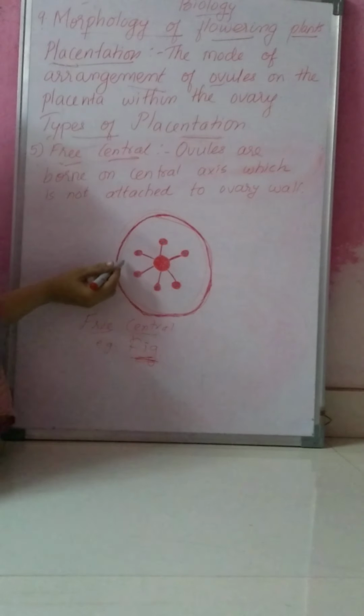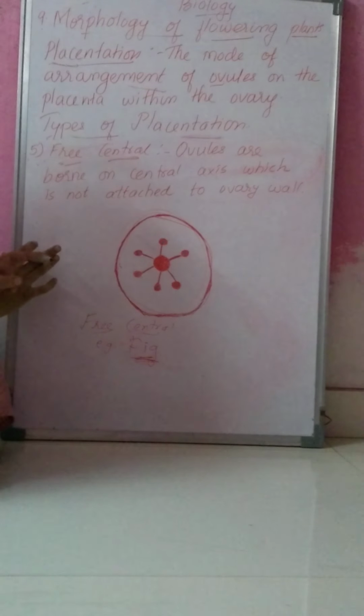In basal placentation you have seen a single ovule is present at the base of the unilocular ovary. And the last is free central placentation. In this type you can see ovules are borne on the central axis, which is not attached to the ovary wall.